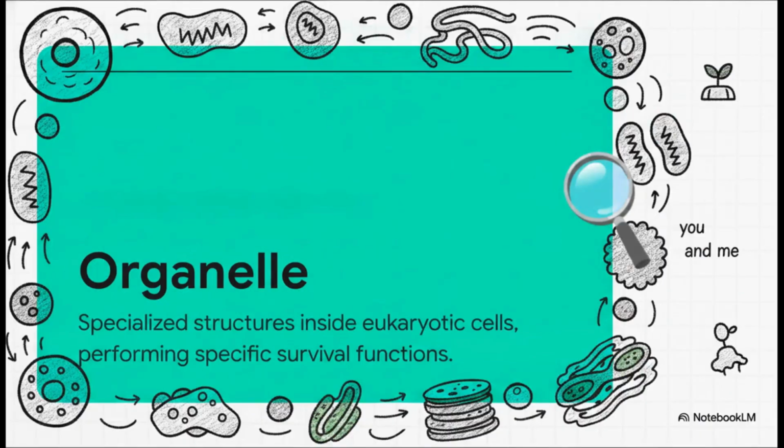So to really map out our city, we first need to define its infrastructure. We're talking about organelles. An organelle is a specialized structure inside a cell, specifically eukaryotic cells. That just means the cells that make up plants and animals, including you and me. Think of the word organelle as basically meaning little organ. Just like your heart and lungs perform specific functions for your body, these tiny structures perform highly specific, non-negotiable functions that are absolutely essential for the survival of the cell.